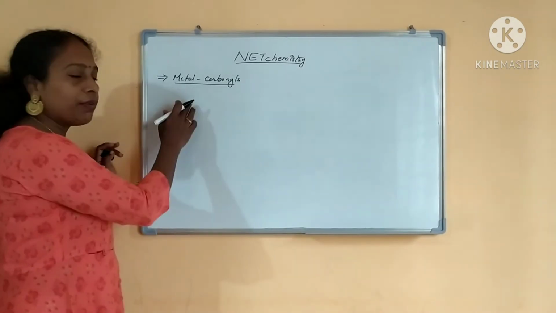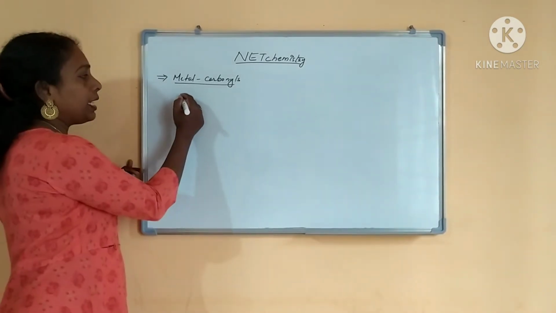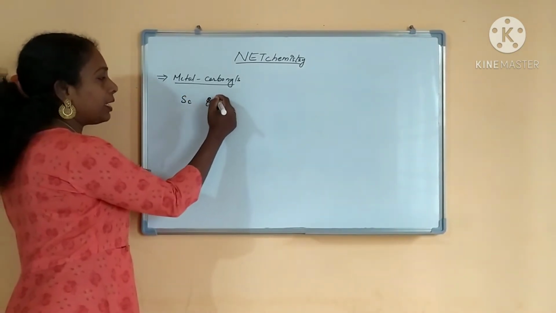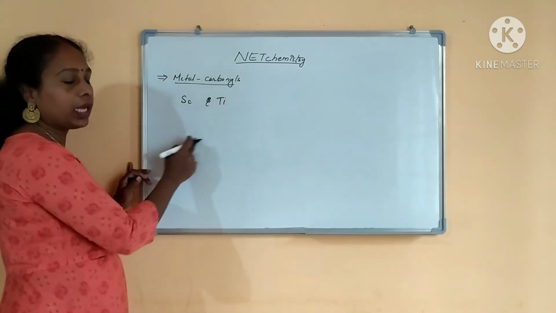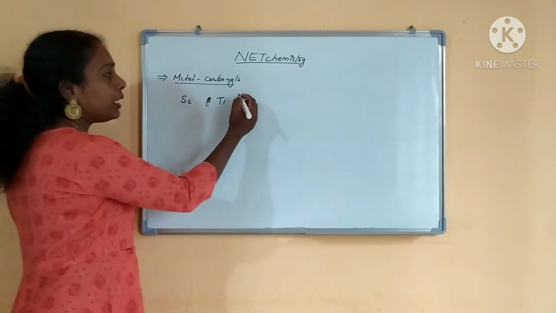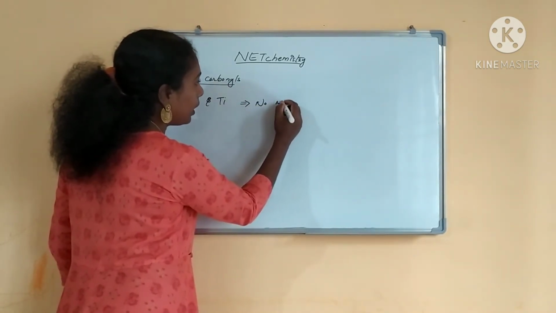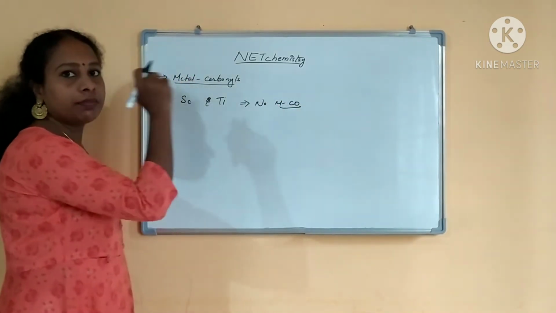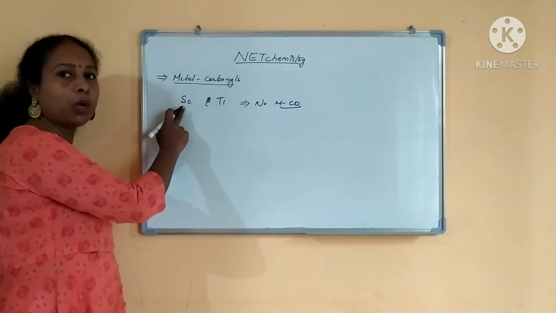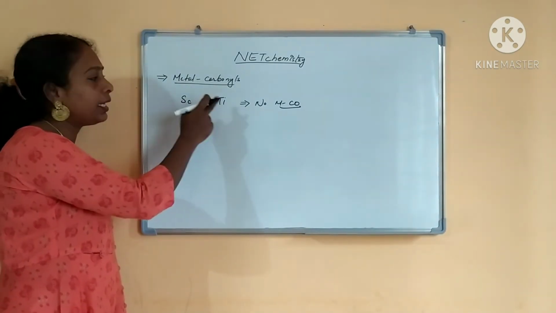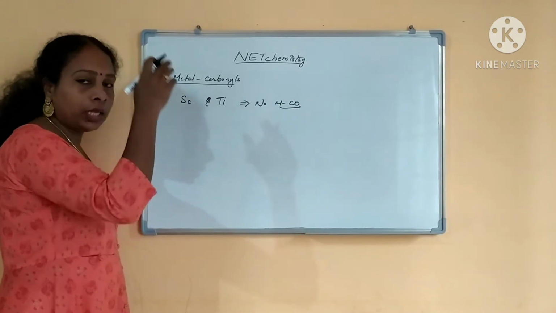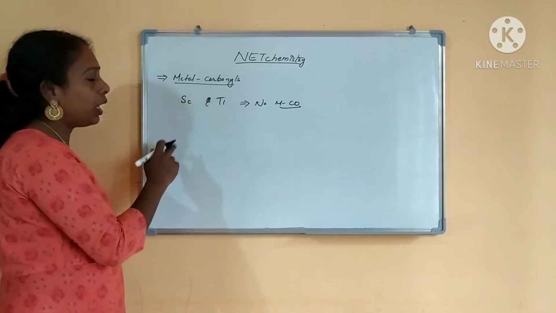If you see, the first group of d-block are scandium and titanium, right? Scandium, yttrium, lanthanum, titanium, zirconium, hafnium. These groups will not form metal carbonyls. Why? Scandium, how many outer electrons are there? 3, right? And titanium 4. Those groups have 3 and 4 outer electrons.